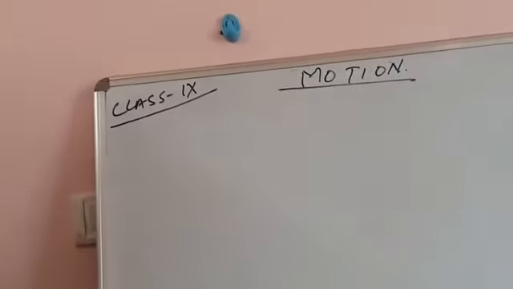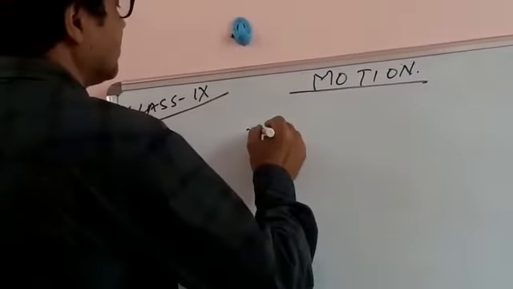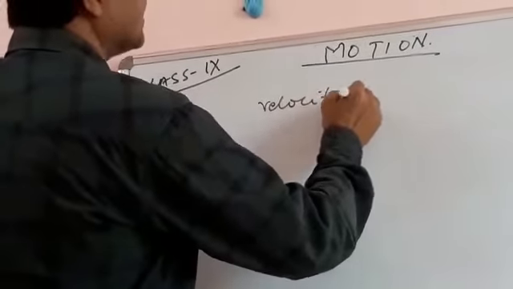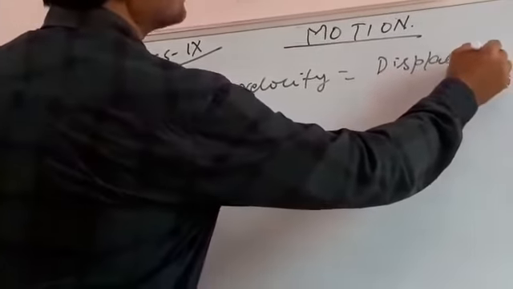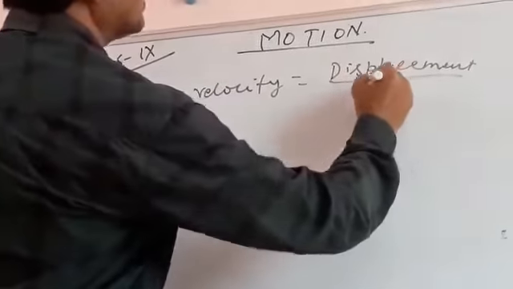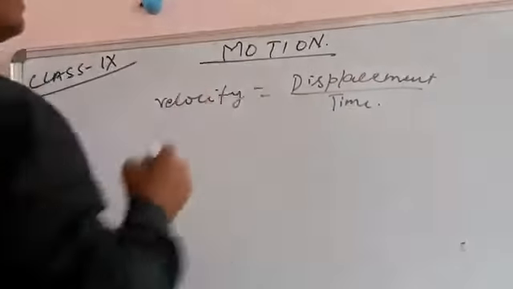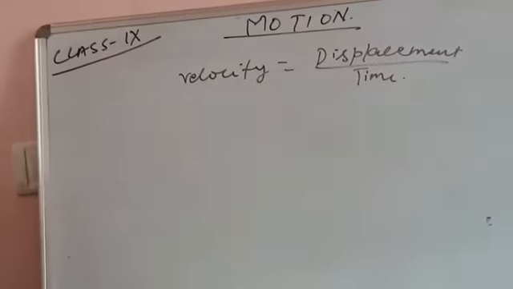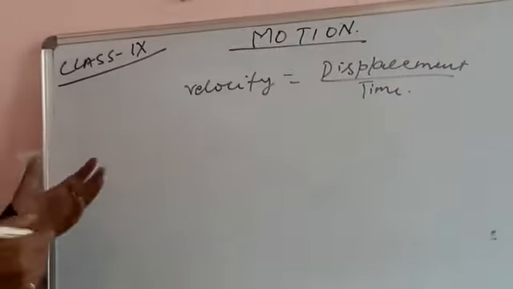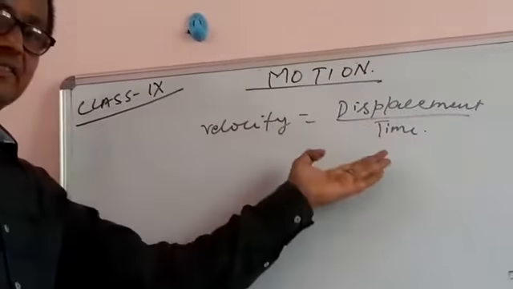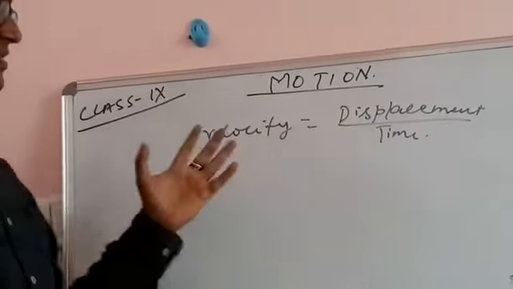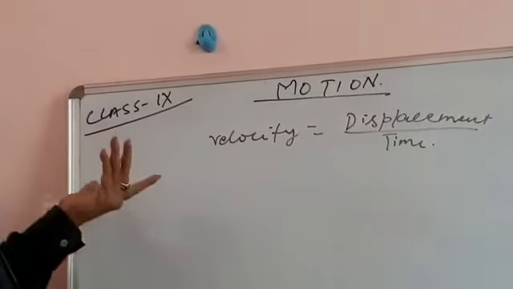Now we have velocity. What is velocity? It is displacement divided by time. Although it is given in different ways, displacement per unit time is called velocity.